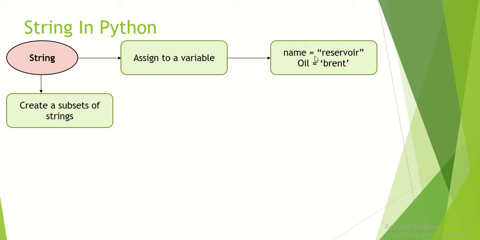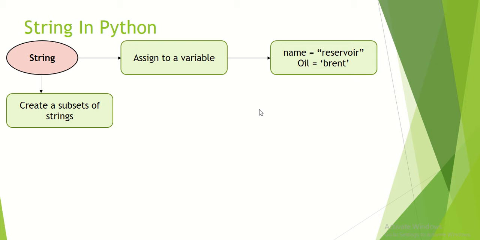Imagine you have a name variable and you want to assign some string to it, for example, the string is reservoir. In this case, you need to write the reservoir term inside double quotation or single quotation and use the equal sign to assign reservoir to name. Or, for example, you have a variable that shows the type of oil, and in this case it's a Brent type. You can write Brent in single or double quotation, and this Brent is a string.